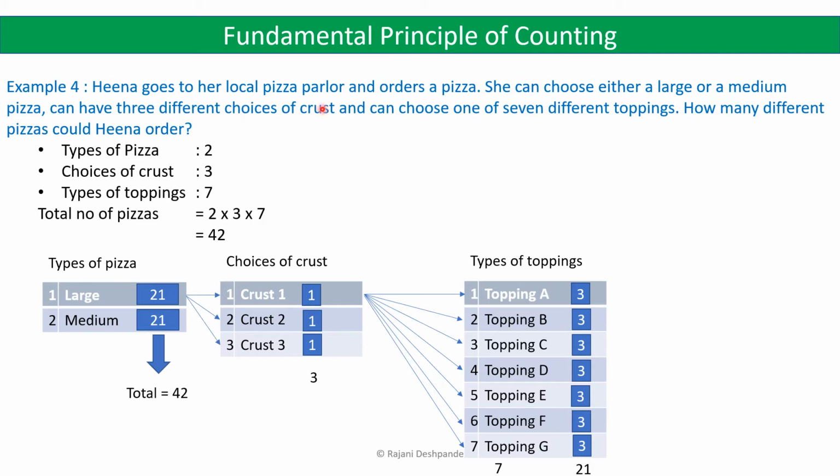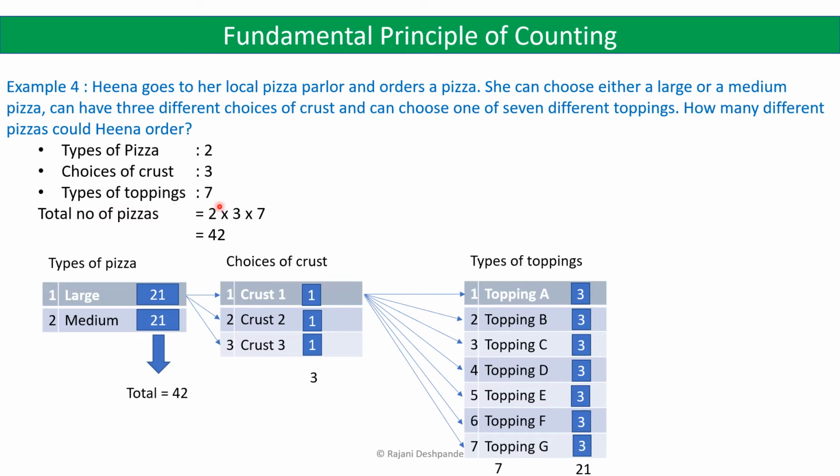So Hina goes to a local pizza parlor and wants to order a pizza. The shopkeeper gives her the choice of either a large or a medium pizza, and also she can choose one of the 3 different types of crusts, and she can also choose one of the 7 different toppings. So we have to find out in how many different ways Hina could order the pizza. So types of pizza here are 2, because either a medium size or a large size pizza. Then choices for the crusts are 3 and choices for the toppings are 7.